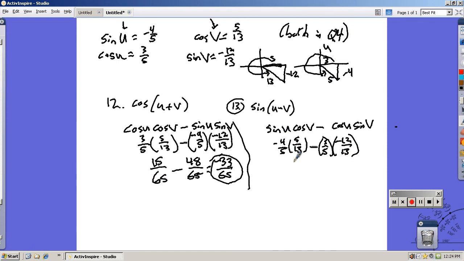So negative 4 times 5 is negative 20. That's all going to be over 65. This is going to be a negative times a negative, so it's positive. 3 times 12 is 36. 5 times 13 is 65. And if I add these together, that's going to give me a 16/65.